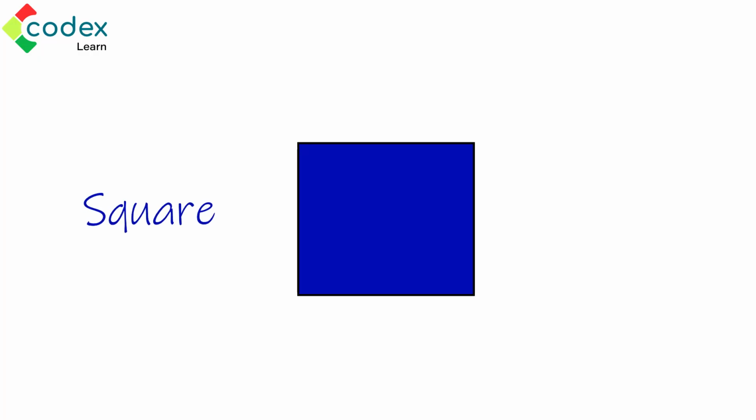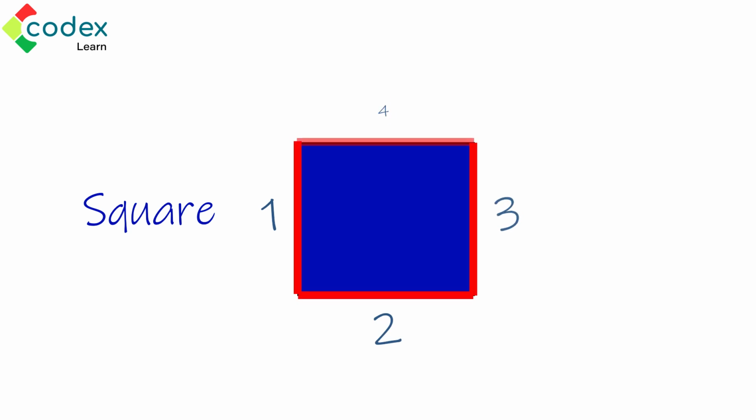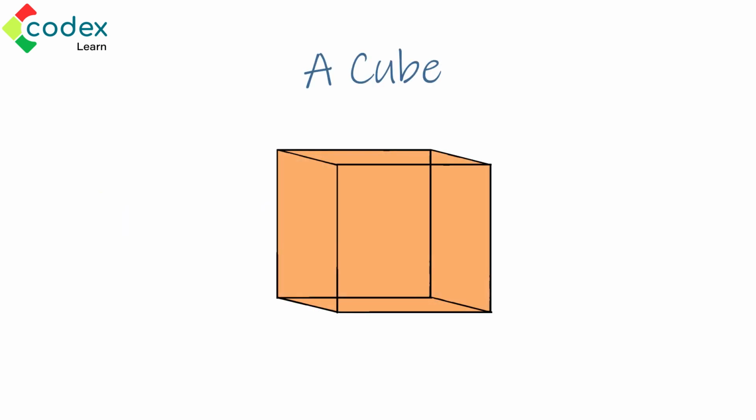The first one is this shape. This shape is a square. A square has four sides and all four sides are the same length. It looks like a perfect box because all the sides are the same length. How many squares are in this object? Did you say 6? If you said 6, you are right. The object has 6 squares.